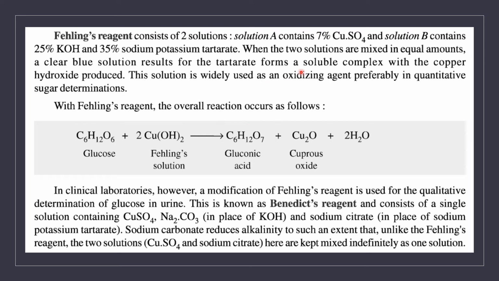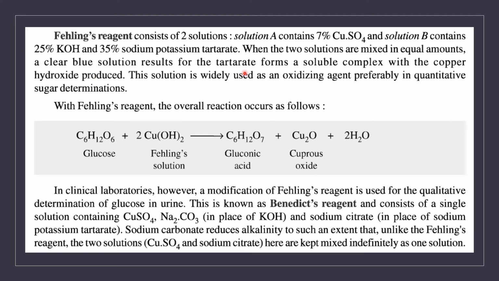In the case of Fehling's test, we use two solutions, solution A and solution B. Solution A contains 7% copper sulfate and solution B contains 25% KOH and 35% sodium potassium tartrate. Before commencing the experiment, we mix these two solutions in equal amounts, so we get a clear blue solution.